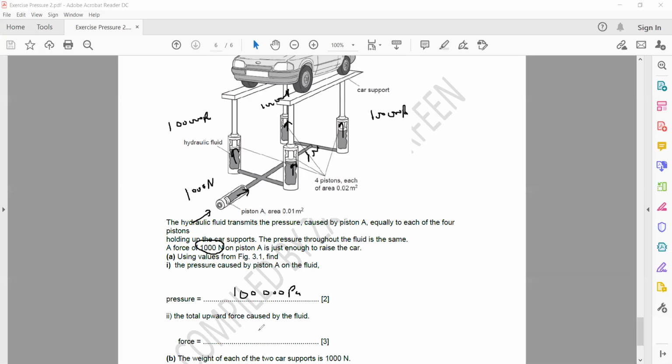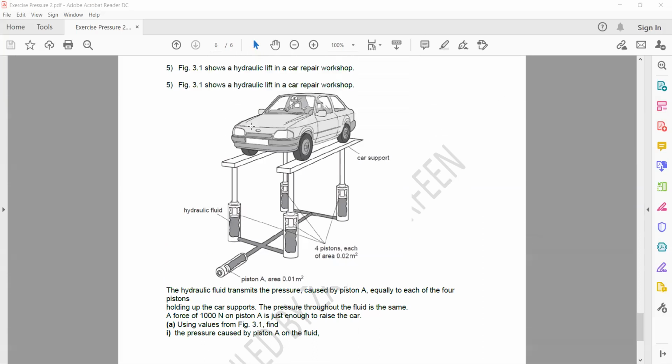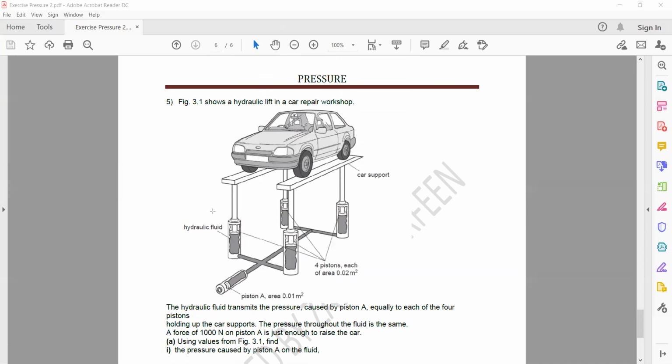But what about the force? The force will be different. Area of each is 0.02. So pressure divided by area 0.02. So you will get, sorry, not divide, multiplied, because we need a force. So pressure multiplied by area, which is 0.02. So what you will get? You will get 2000 Newtons. So the upward force, each piston is applying an upward force of 2000 Newton.